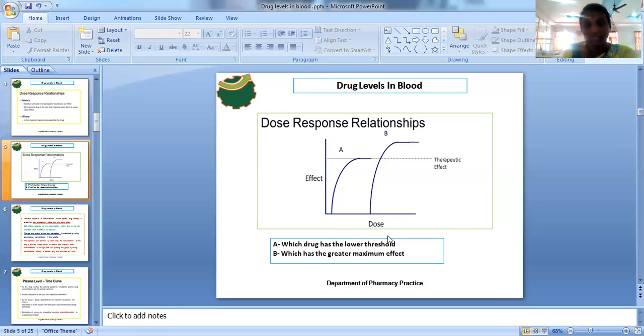That means in some cases, these are the two examples. Apart from that, in some cases, irrespective of the dose, if you are taking digoxin, which is 2 mg, or paracetamol, commonly 100 mg or 500 mg, the pharmacological response will be the same. These are the two dose response relationships, where A shows the lower threshold, whereas B has a greater maximum effect.